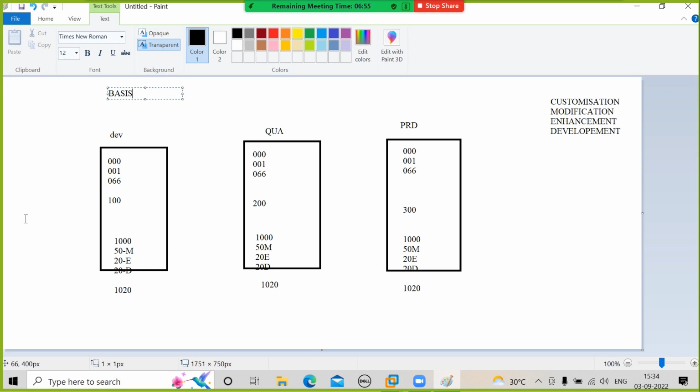To install that system, you need a basis person. Who will work here? Developers. Who will do enhancements, modifications, everything? Developers. So who will create these developer users? The basis people. Who will give them authorizations? The basis people. So you need basis people there, right? And do you need developers, ABAPers there? Yes, they do all this customization, modification, enhancement.